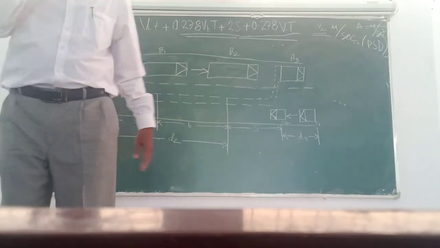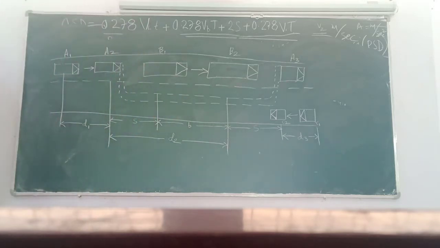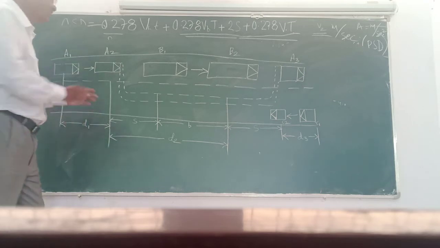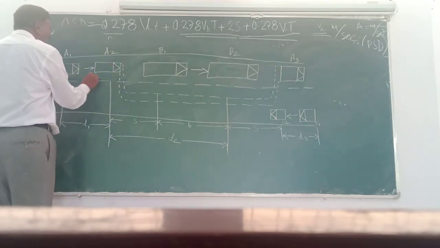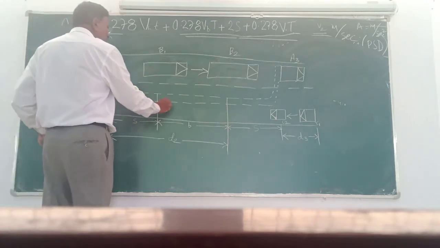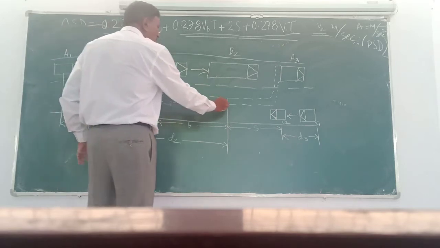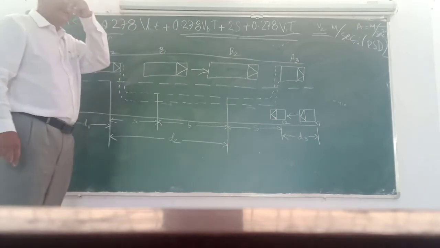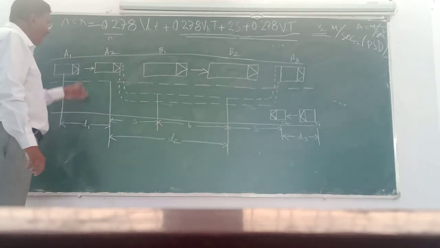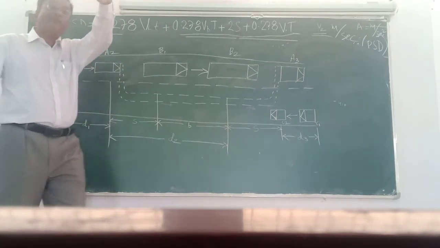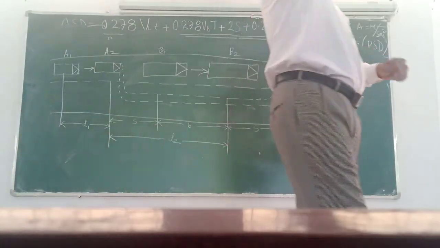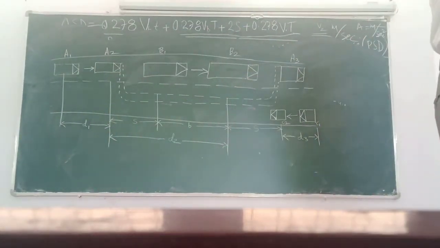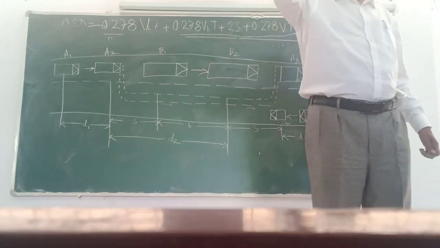I'm showing you small arrows to make you understand better. I'll show you small arrows here. Okay, now try to understand what I said. I will explain all these things. There are 3 types of vehicles which are involved in the overtaking sight distance.